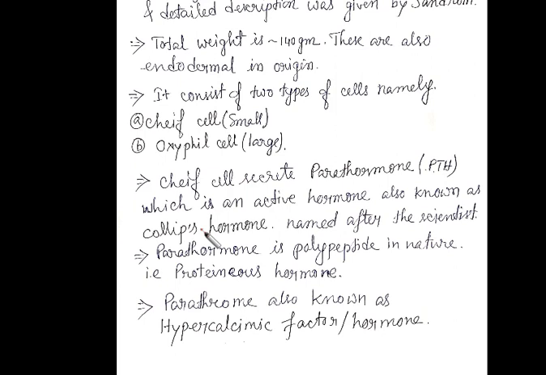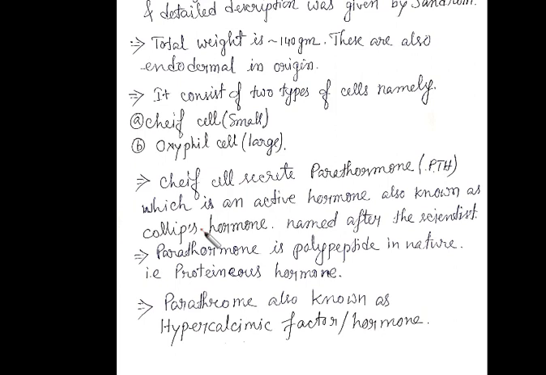What is that hormone? A pre-prohormone. First they are synthesized as prohormones, and after losing 25 amino acids, they transform into active parathormone. So first of all, when they are synthesized, they are not active; they are inactive in state. After losing 25 amino acids, they become active parathormone.